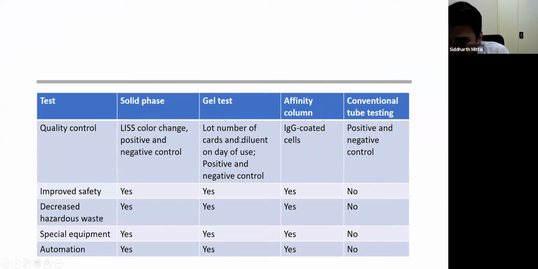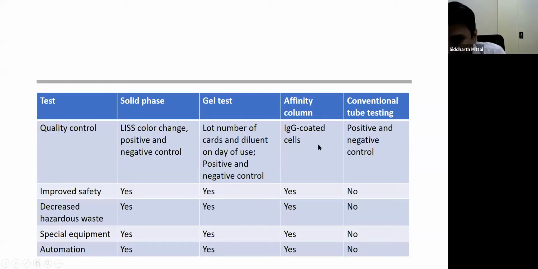For gel, the lot number of cards and diluents should be checked on the day of use, and we should include appropriate positive and negative controls. For affinity column, as these columns are coated with protein G, in case of a negative result, we should use IgG coated cells, also known as DAT positive control, to check whether the protein G is active or not. And that could be a QC for affinity column. And for tube testing, we need to include appropriate positive and negative controls as per the test.